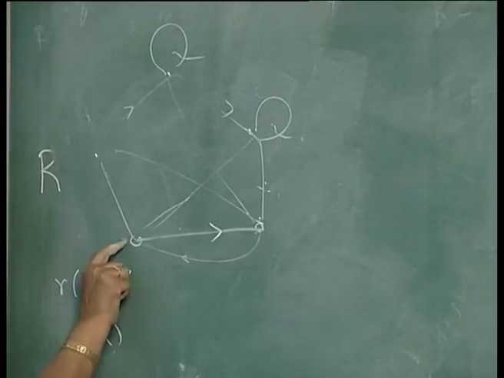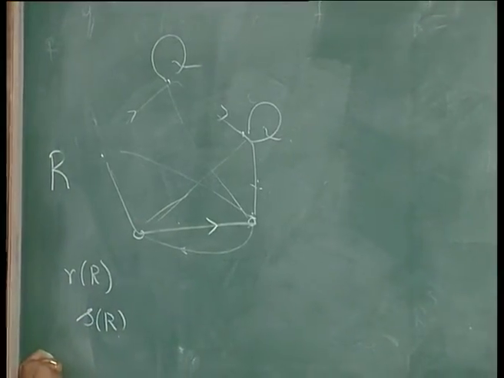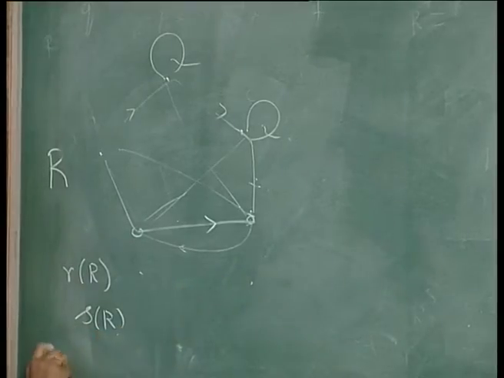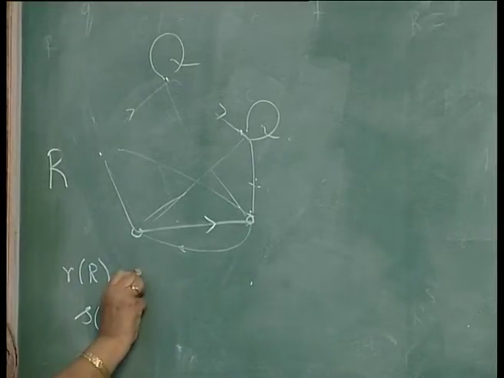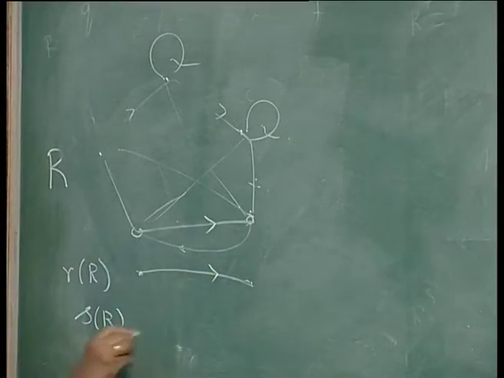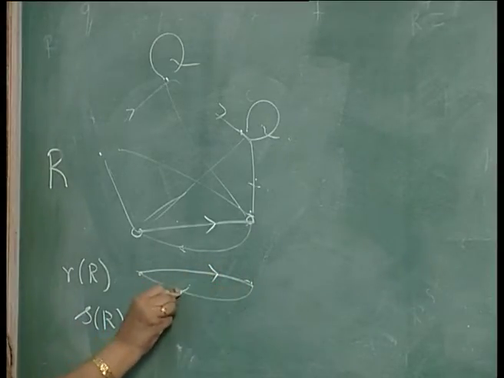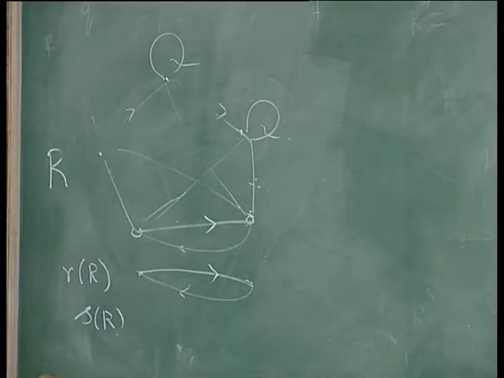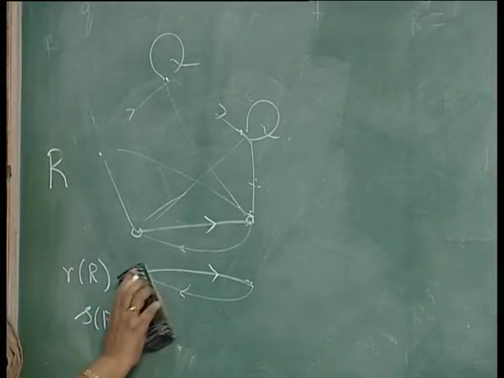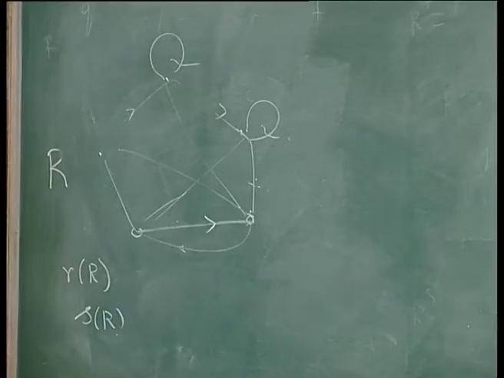So, when you want to find the symmetric closure of R, if there are two arcs directed in both directions between two nodes, it is okay. If there are no arcs between two nodes, then also it is okay. But if between two nodes you have one arc pointed like this, you must add the arc in the other direction also to make it symmetric. So, try to add the minimum number of arcs to make it symmetric, and that gives you the symmetric closure.